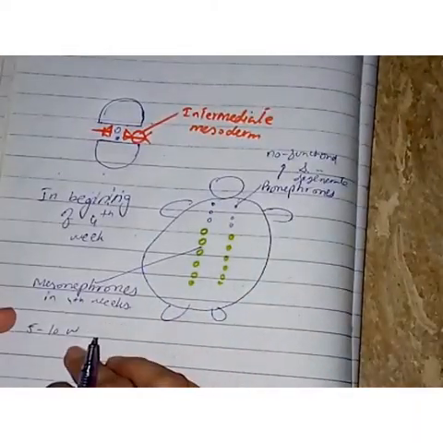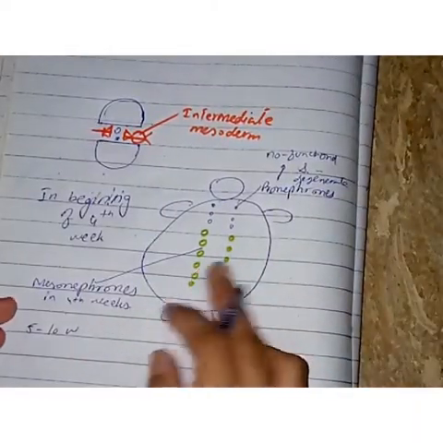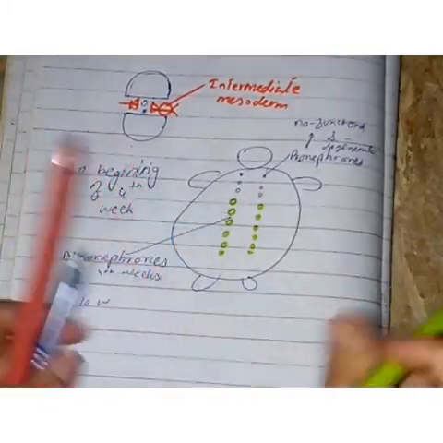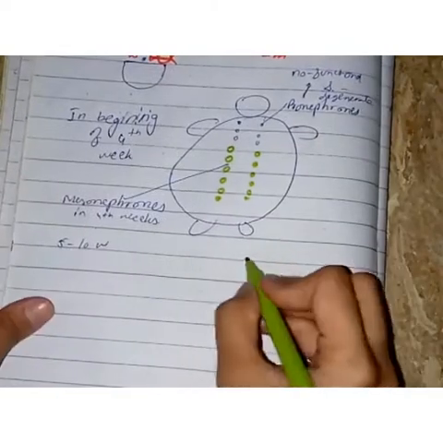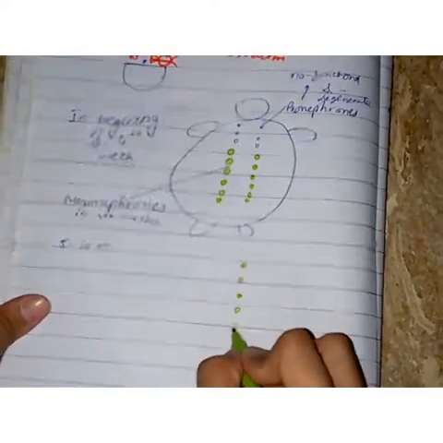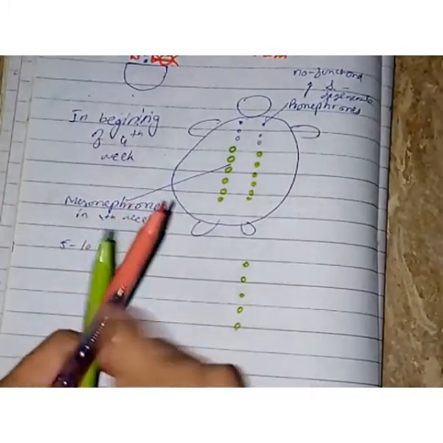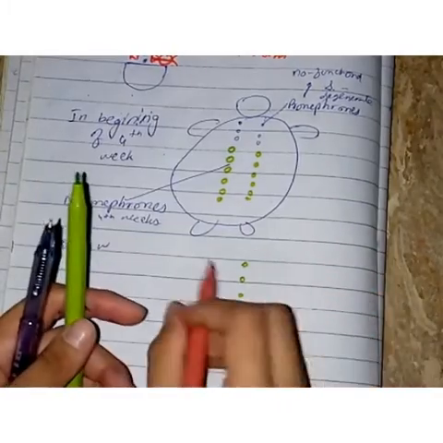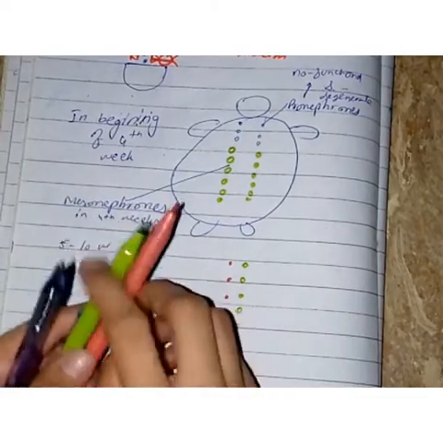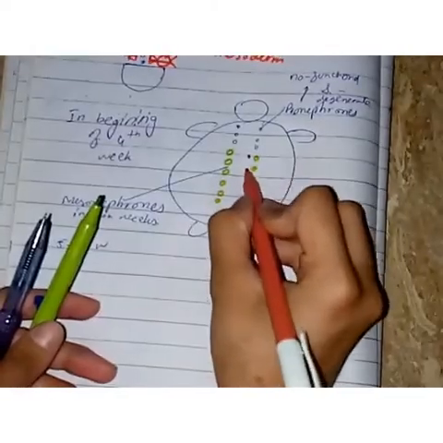How will mesonephrons form a nephron-like structure? Let me explain here. This was our mesonephron in the thoracic and lumbar region. Just medial to it, it will get a tuft of capillaries.